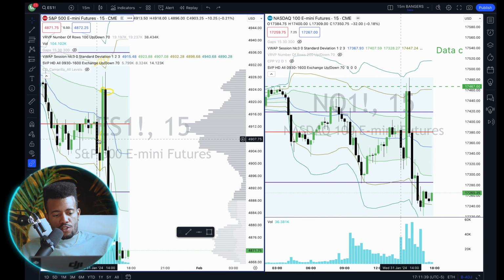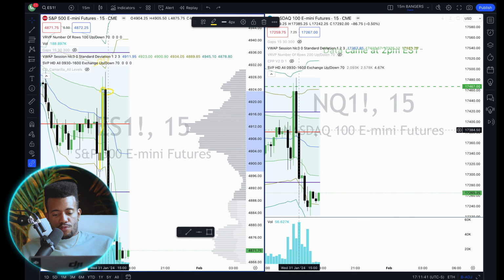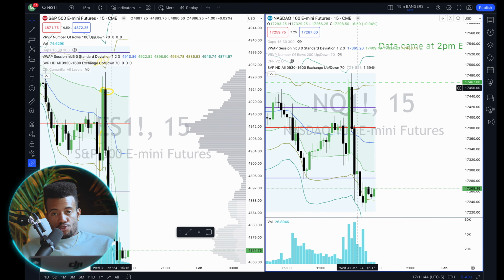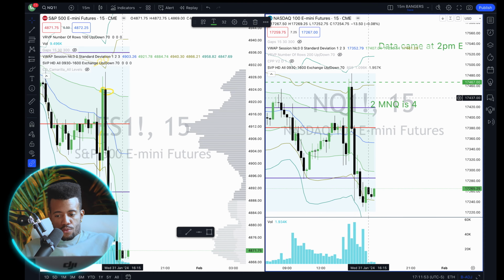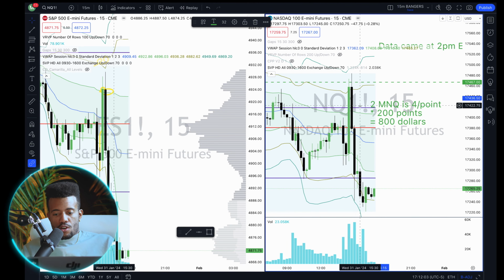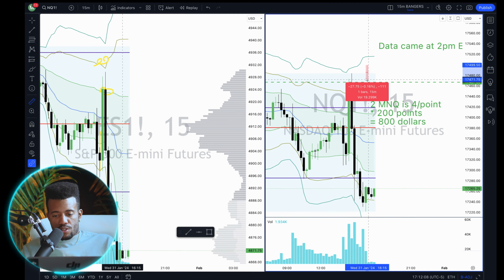But if you would have caught this with really any type of size, even if you were doing 2 MNQ short here, and this is what I talk about in all my videos, you don't have to trade large leverage to make a lot of money. 2 MNQ is $4 a point times 200 points. What's 2 times 4, guys? It's 800, equals $800. So if you go short at the highs here, and maybe you risk like 30